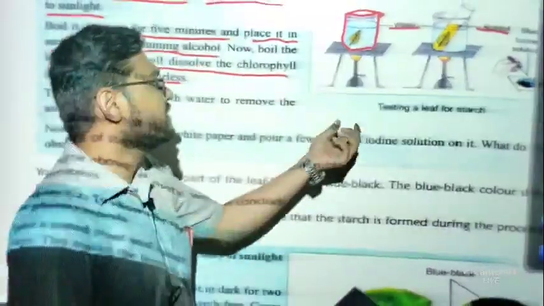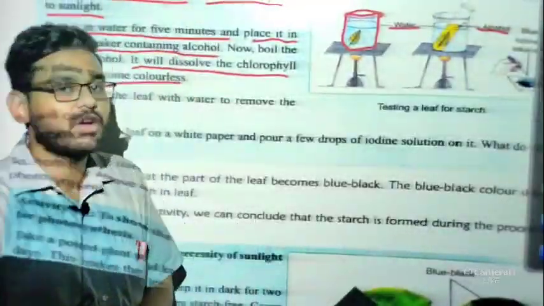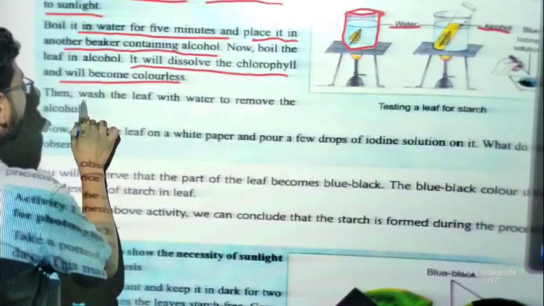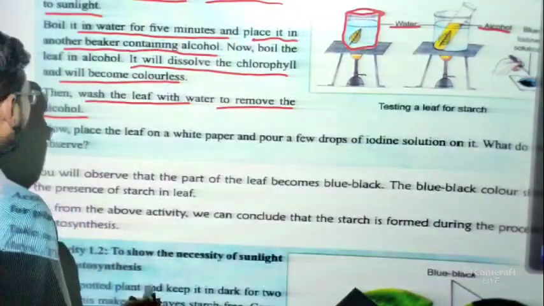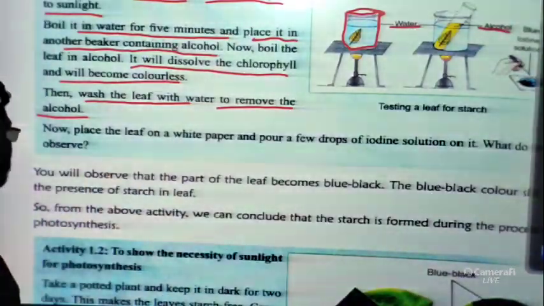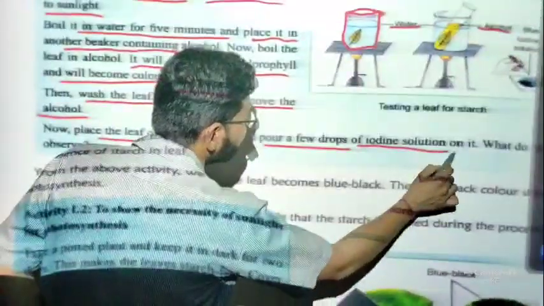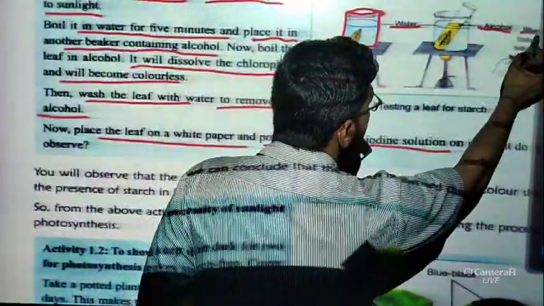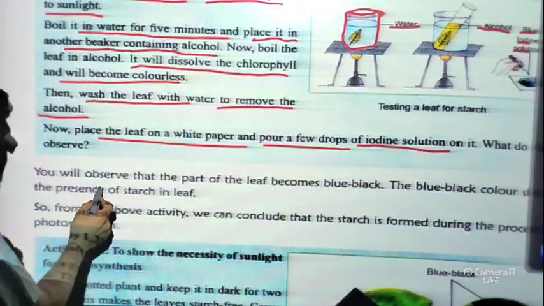So when we put the leaf in alcohol, all the green color of the leaf will be dissolved in the alcohol and we will get a completely colorless leaf. Then we wash the leaf with water to remove the extra alcohol. Now place the leaf on a white paper and pour a few drops of iodine solution, the blue iodine solution. Then you will observe that part of the leaf becomes blue or black.